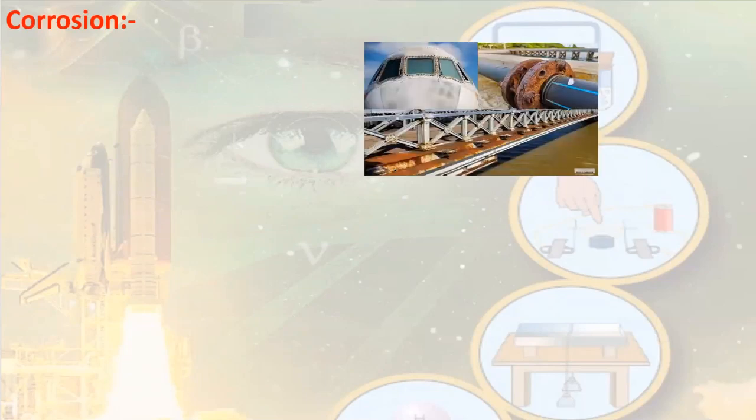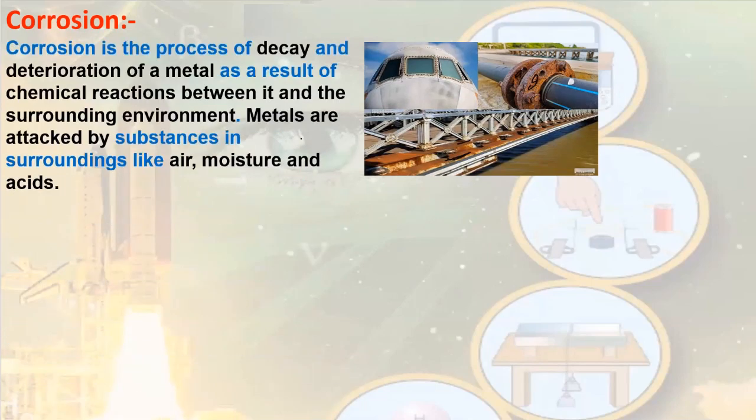Next is corrosion. Look at this image. What do you think? We can clearly see that the surface of metal is getting deteriorated or decaying. This is due to the action of atmosphere or environment on it. Corrosion is a process of decay or deterioration of metal as a result of chemical reaction between it and the surrounding environment. Metals are attacked by substances like air, moisture, and acids.